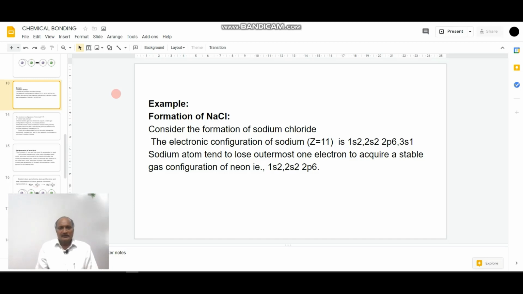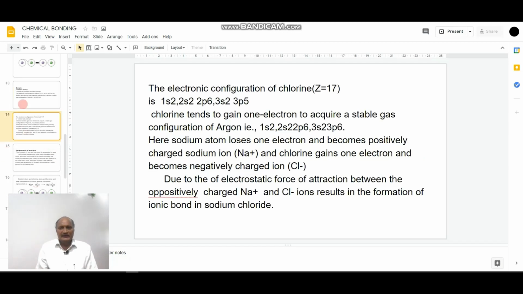The atomic number of sodium is 11, indicated by Z equal to 11, and its configuration can be represented as 1s2, 2s2, 2p6, 3s1.